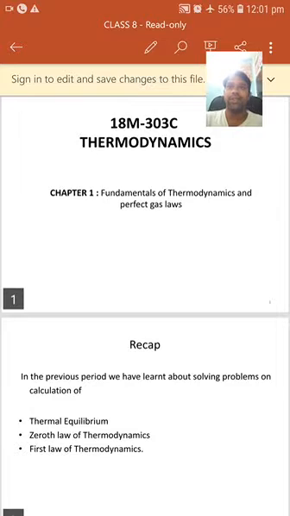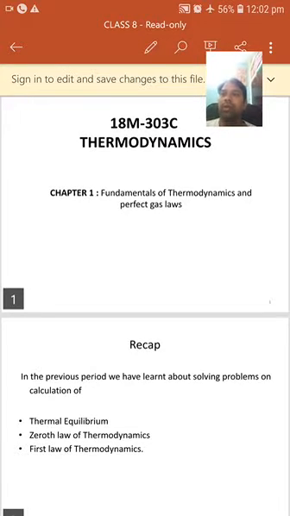No transaction of energy from one body to another means that as the two bodies reach the same temperature, there will be no transaction of energy and no further change of any property occurs. Property here means temperature, so there will be no change in the temperature. Then the body is said to be in thermal equilibrium.